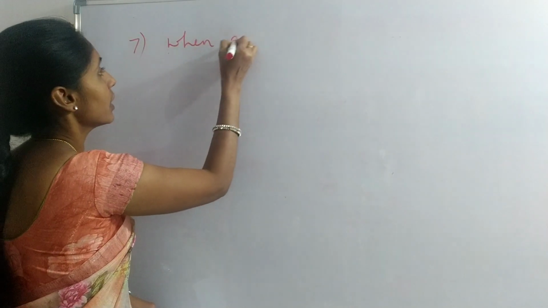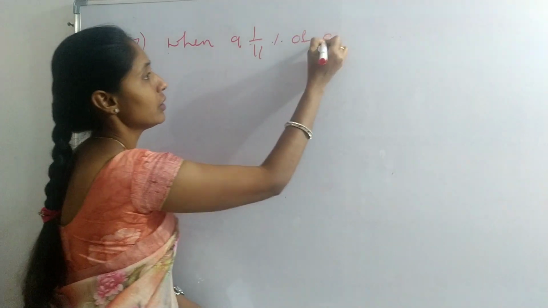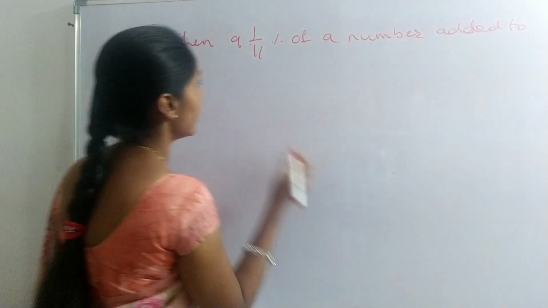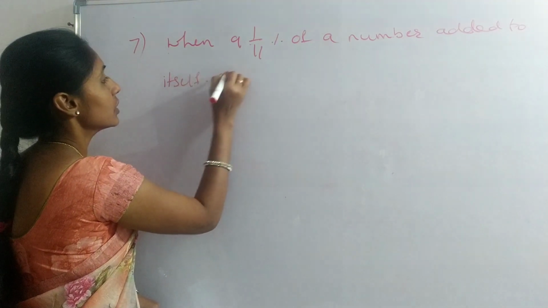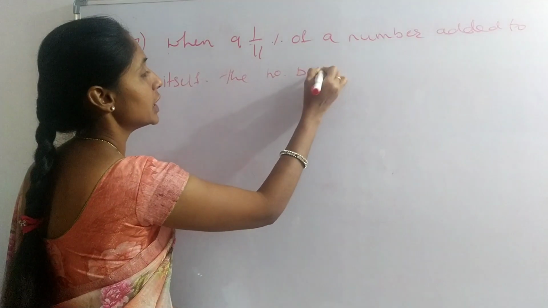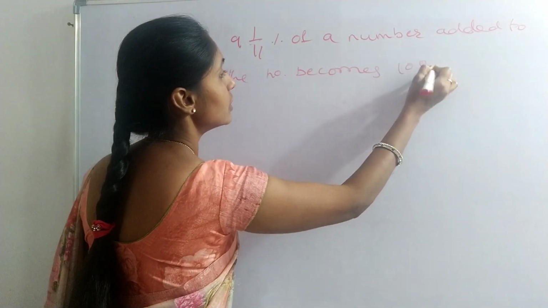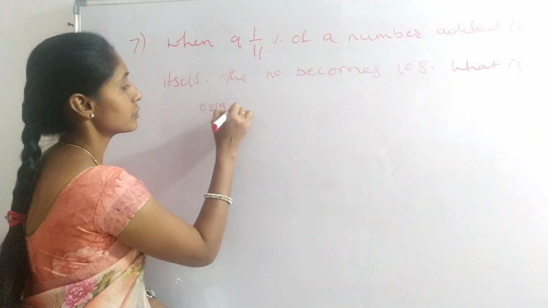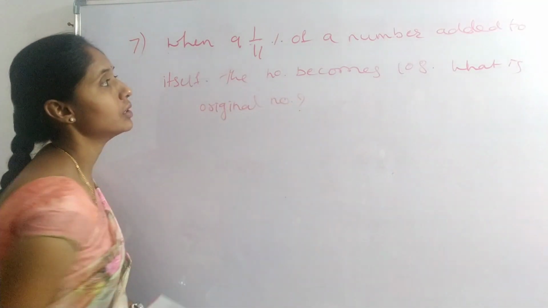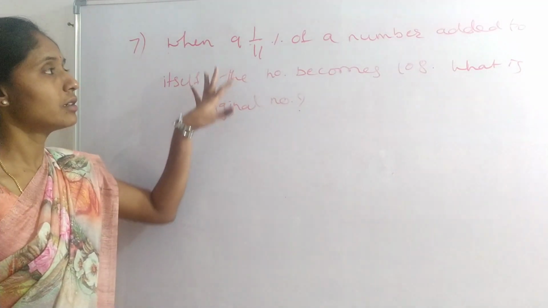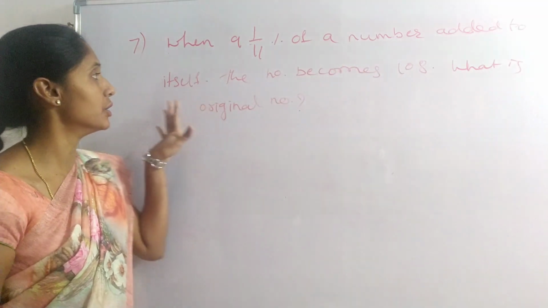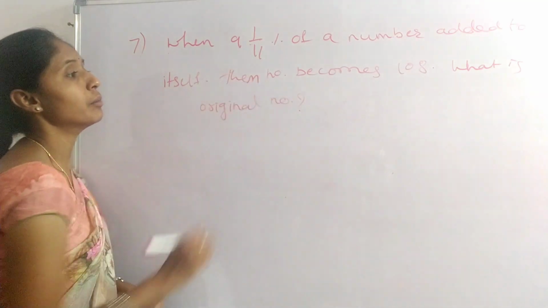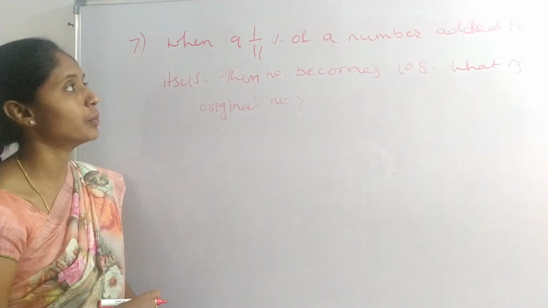When 1/11 of a number is added to itself, the number becomes 108. What is the original number?